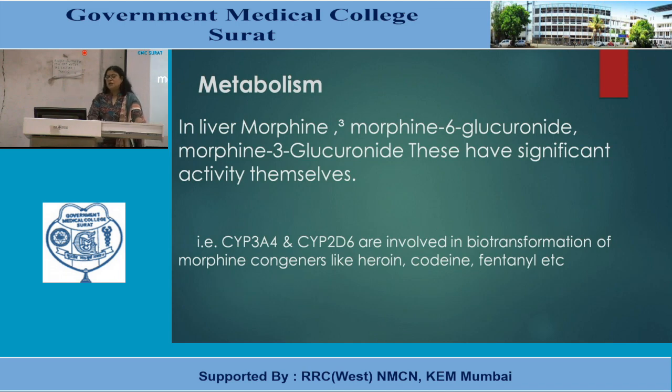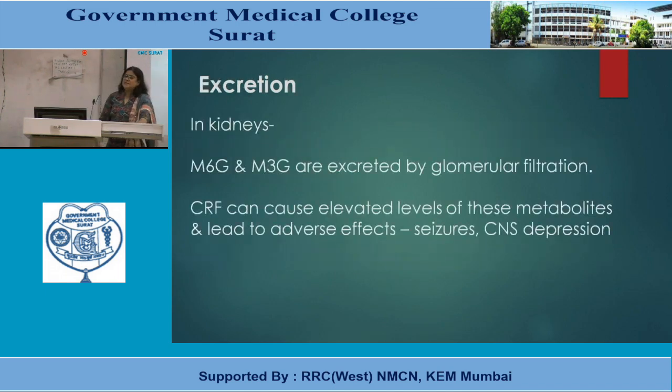They can interfere with enzyme induction and inhibition; CYP3A4 and CYP2D6 are involved in biotransformation of morphine congeners like heroin, codeine, fentanyl. They are excreted by the kidney. Morphine 6-glucuronide and morphine 3-glucuronide are excreted by glomerular filtration, and chronic renal failure can cause elevated levels of these metabolites and can lead to adverse effects like seizures and CNS depression.